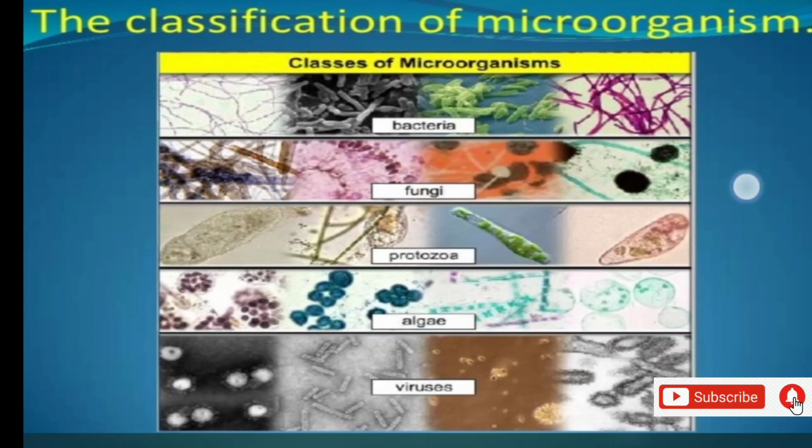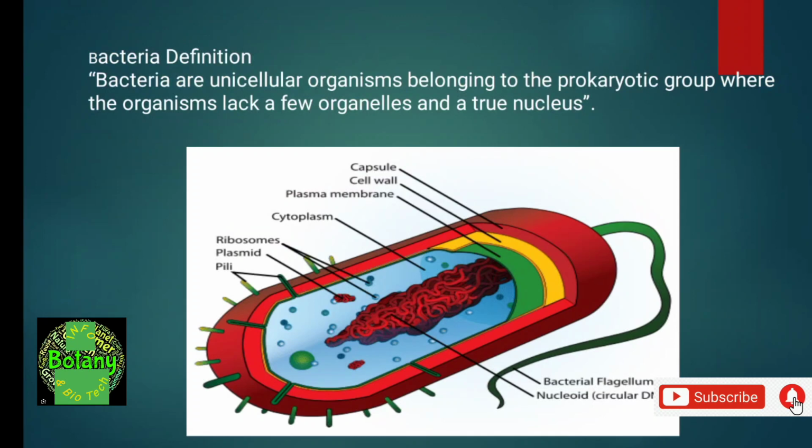Prokaryotic means the organism lacks a well defined nucleus. Eukaryotic organism means a well developed nucleus is present.